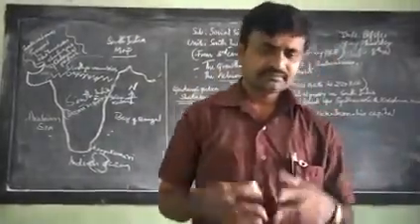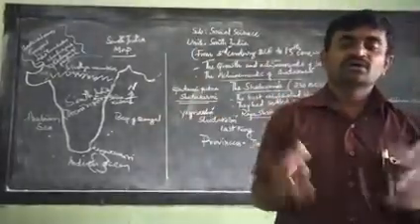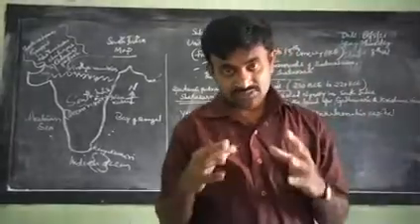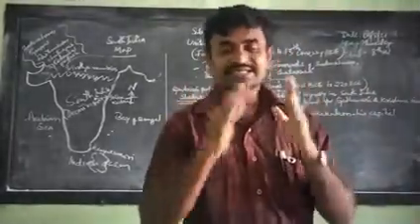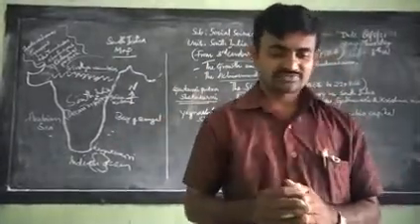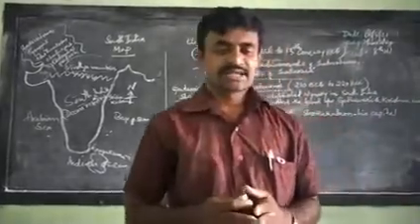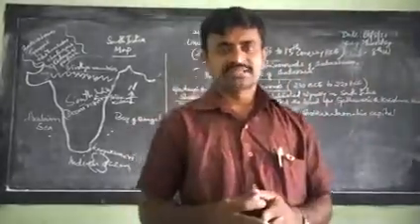The Shatavahanas followed the Vedic tradition and also encouraged other religions like Buddhism and Jainism, and believed in harmony.